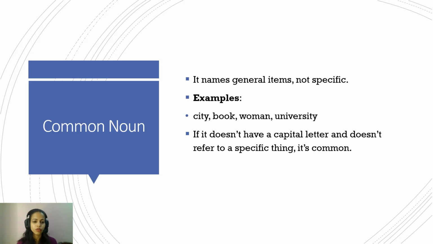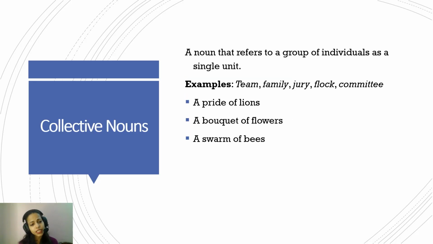So that's the common noun. Now, the collective noun, as the name itself suggests, is collective. It's a collection, a group of individuals or a group of other things. These are collective nouns. For example, team. A team is a group of individuals. For example, your cricket team has so many different individuals. It has Virat Kohli. It has Ravindra Jadeja. It has, I don't know why I am even getting into this, I really do not know anything about the team. But you get the idea. It's a group of individuals.